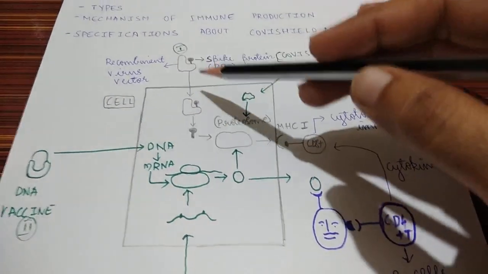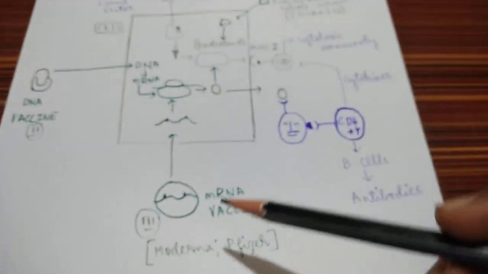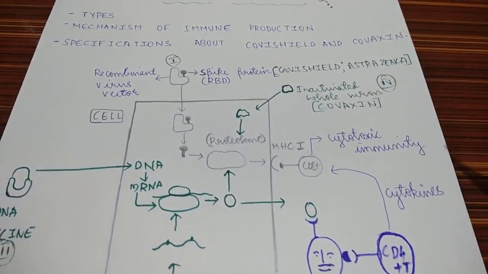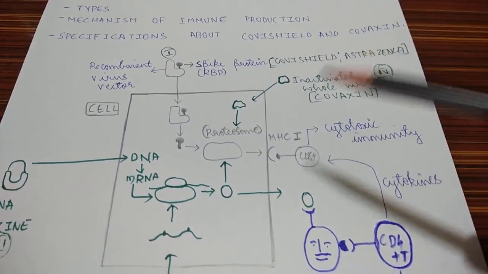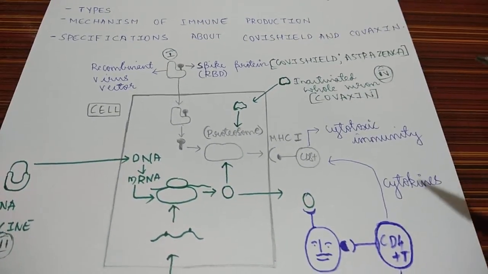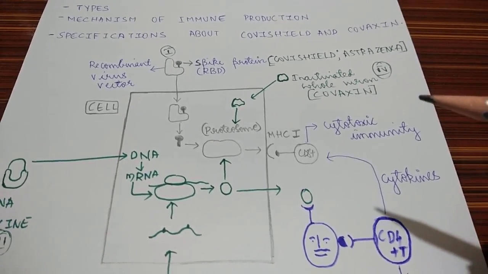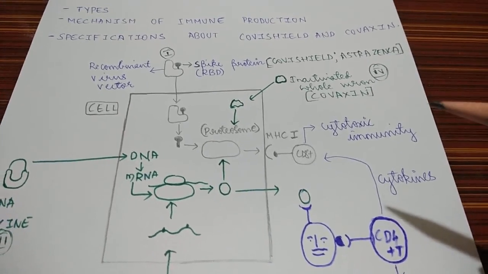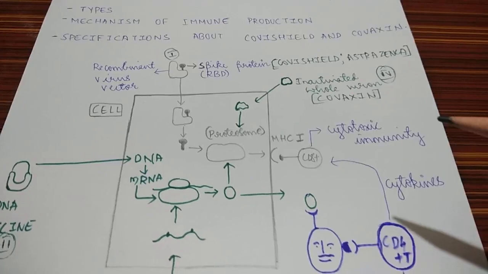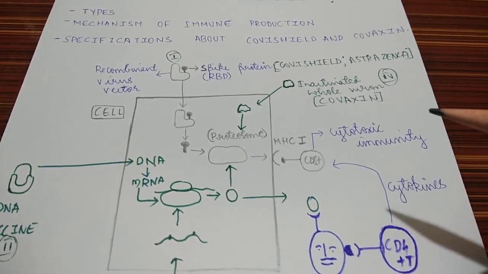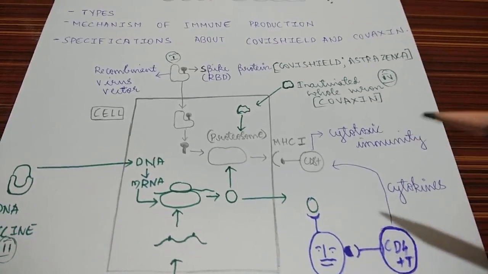There are totally four types of vaccine available against the COVID-19 virus. The main motto of all these vaccines is to produce immunity, which would be either B type or T type of immunity against COVID-19. So how do these vaccines specifically produce immunity? We are going to study this in this flow diagram.